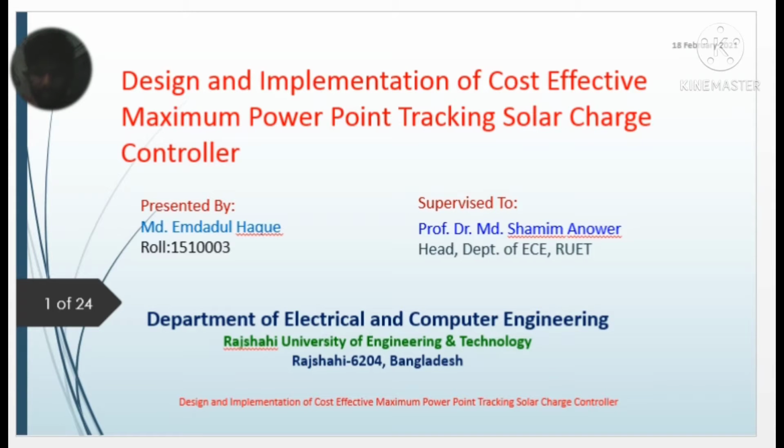My thesis title is Design and Implementation of Cost-Effective Maximum Power Point Tracking Solar Charge Controller, and my supervisor is Professor Dr. Mohammad Sami Anwar sir, Head, Department of Electrical and Computer Engineering, Kuwait.